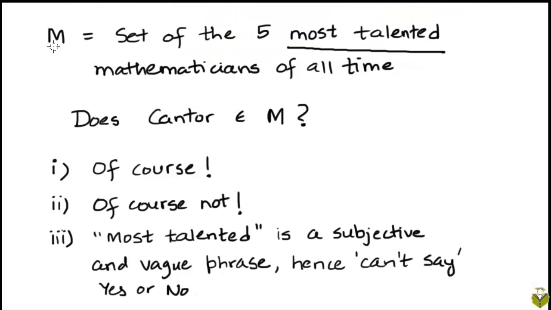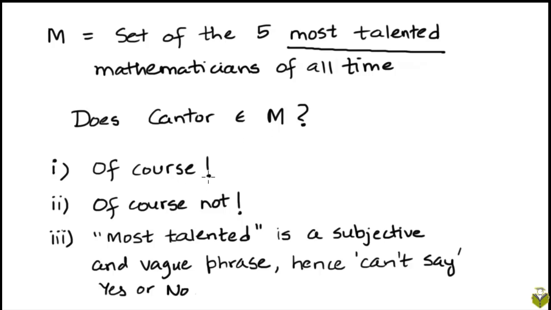Here's another problem. Let's say we define the set M to be a set of the 5 most talented mathematicians of all time. The question is, does Cantor, who's the mathematician who invented set theory, belong to the set M or not? The three options are, of course Cantor does belong to the set M.